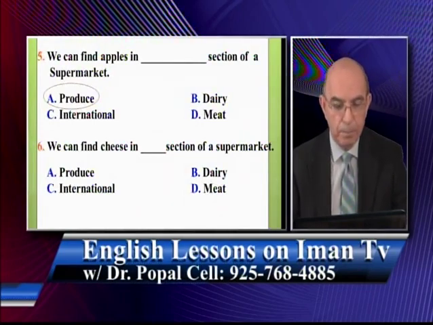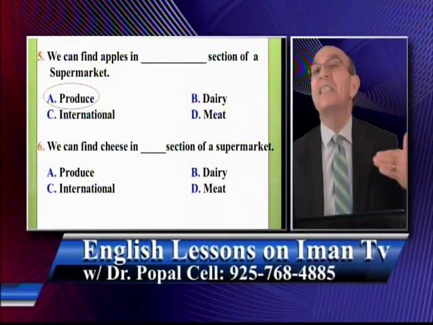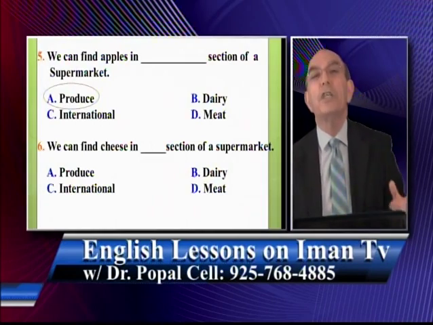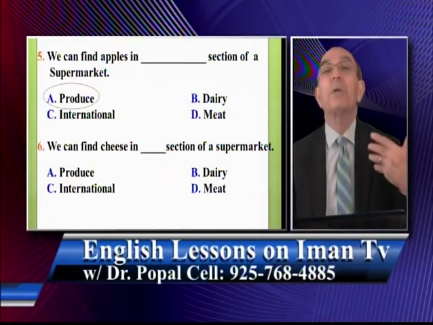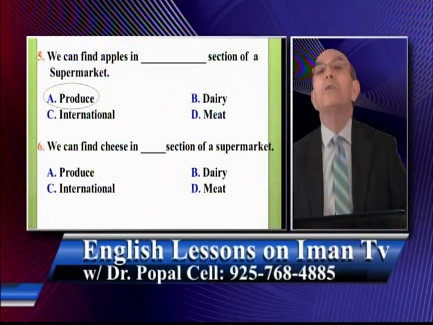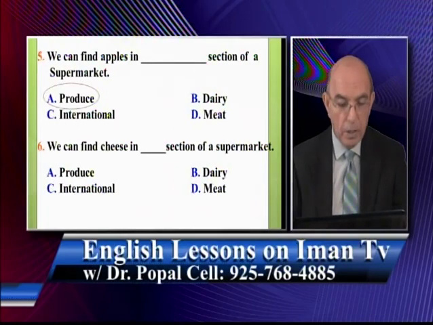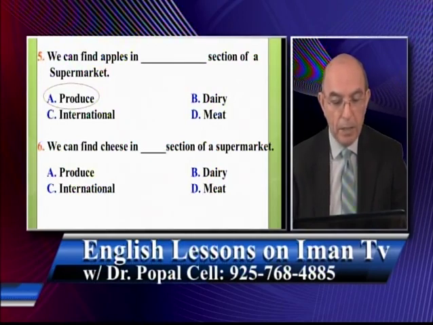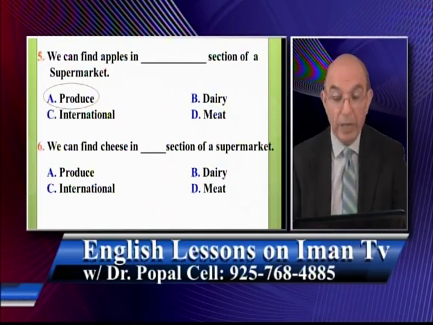Number 6, we can find cheese in the blank section of a supermarket. Remember, we studied these different sections of a supermarket several weeks ago, so I'm kind of reviewing this by giving you a test. My expectation is that you know 100% of the answers. So we can find cheese in the blank section of a supermarket. A, produce. B, dairy. C, international. D, meat. The correct answer is